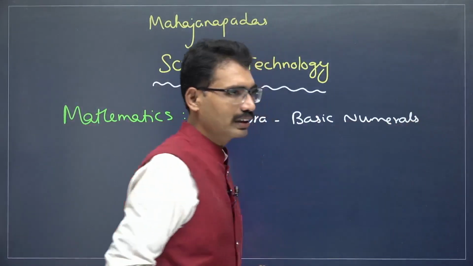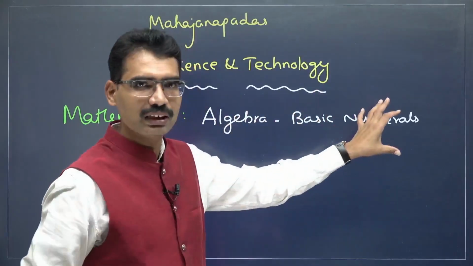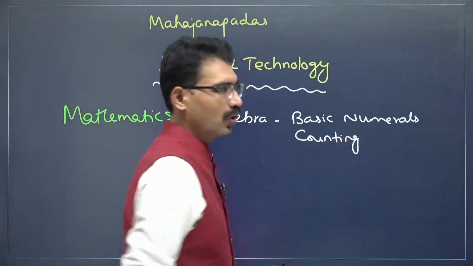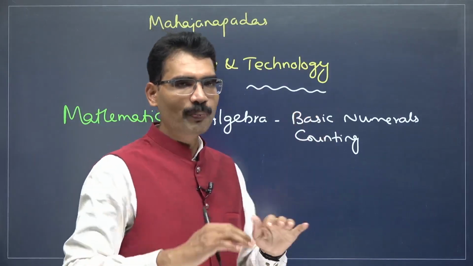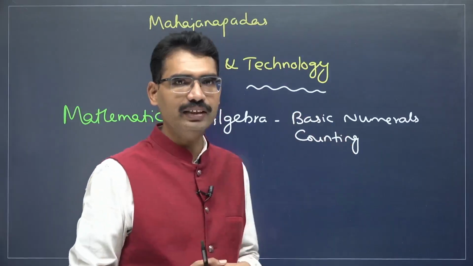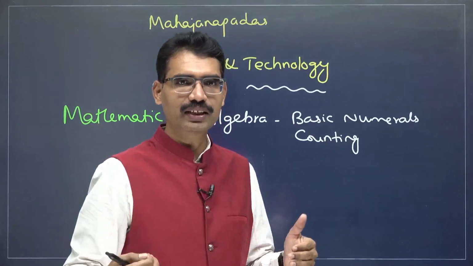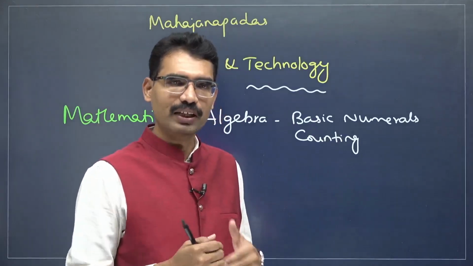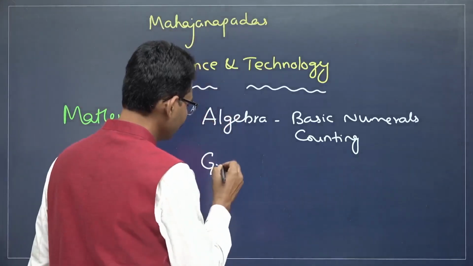Whatever tradition started during the Vedic time period, that is known as Vedic mathematics: basic numerals, counting. Practice is required in everyday life. To make bricks, measurement is required. For trading purposes, measurement is required. To create fire altars, some measurement is required. For punch marked coins, measurement and numbers are required. Everywhere numbers are required.